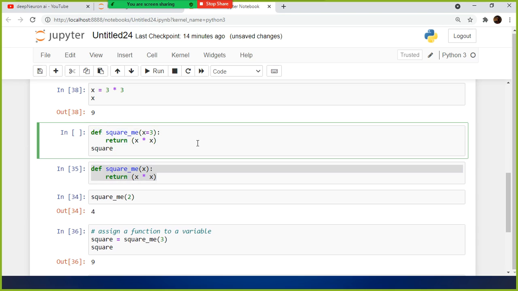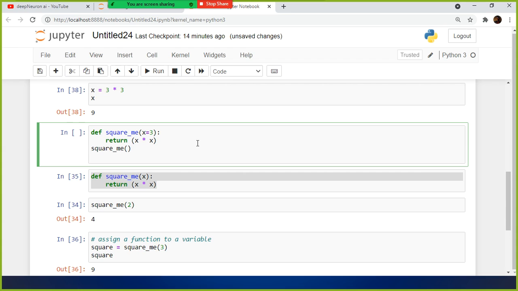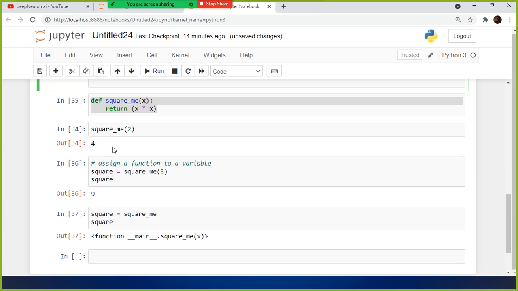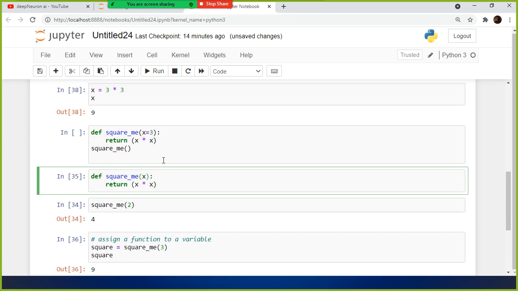What I'm asking is, when we give the value for x in the below square underscore me, you have given x within the bracket. Instead of x, can't I give 3? So can we not directly give the value of x?